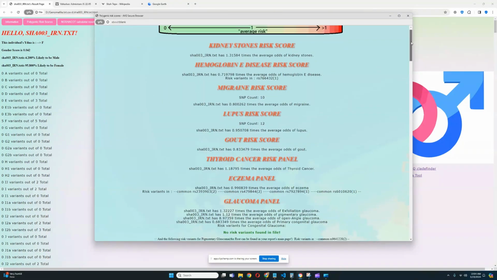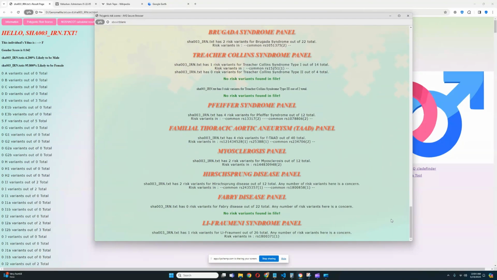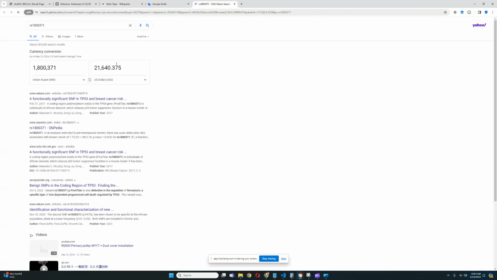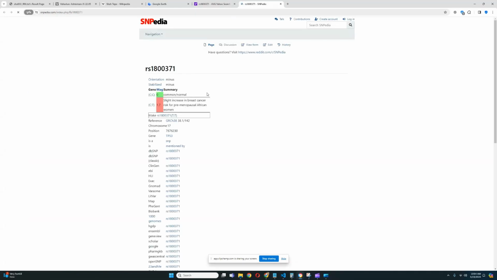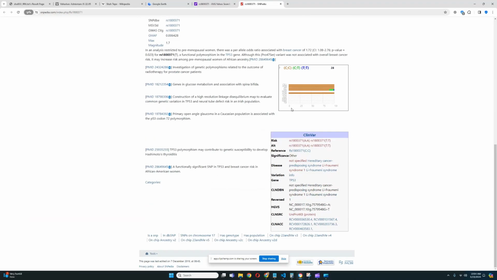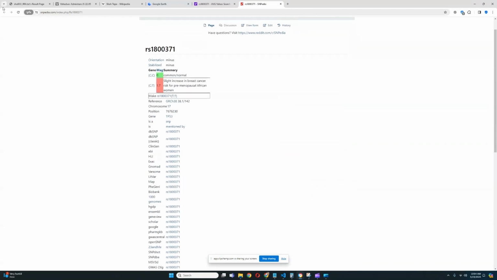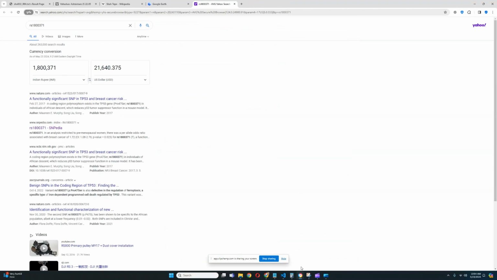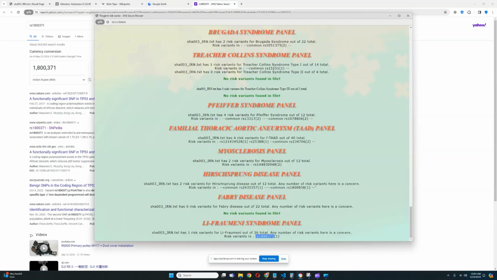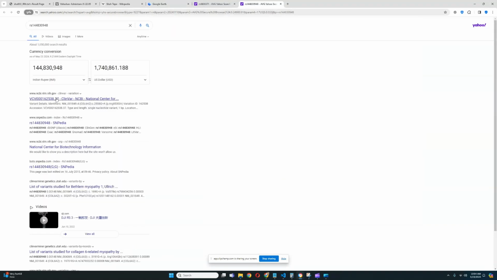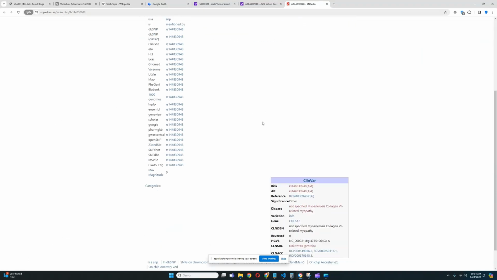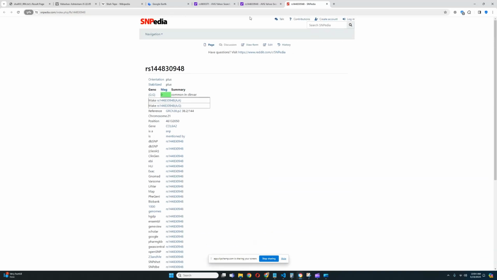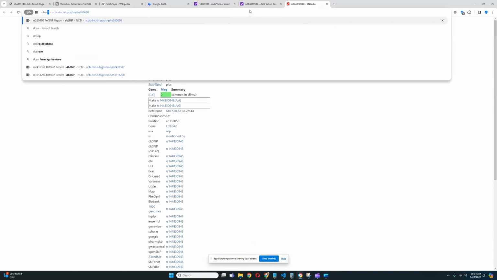There are a lot of miscalls in this file, in these rare variants, where there really shouldn't be any risk variants. Well, maybe not, because this is sort of common. It's not that unusual to have risk variants here. I'm not sure why I didn't label this common. This is common. Maybe it's not that unusual. Let's look this up as well. Actually, let's look this up on dbSNP.